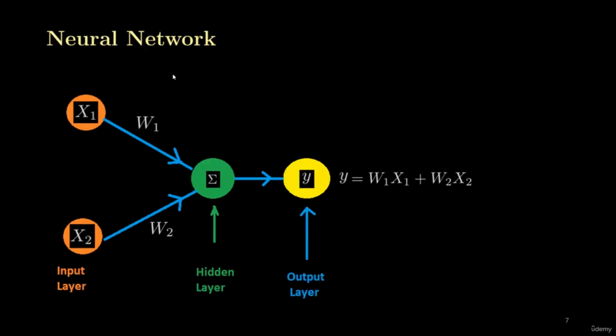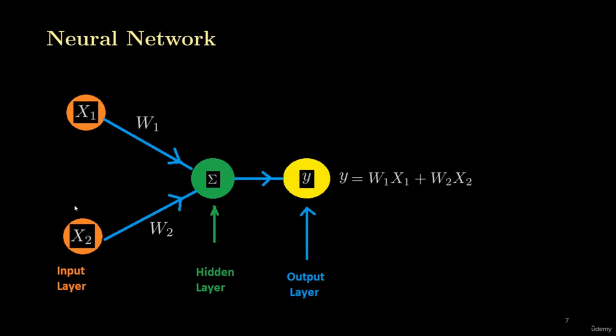Now, student, this is the simplest form of a neural network. In a neural network, we have three kinds of layers, basically: the input layer, the hidden layer, and the output layer. The input layer is responsible for providing the input to the neural network. Mostly the perceptrons on which we do processing are present in the hidden layer. So this is our one perceptron. This is called the simplest neural network because it has only one hidden layer and only one perceptron in the hidden layer. Now this perceptron will do processing on both these input signals, and then it gives output to the output layer.